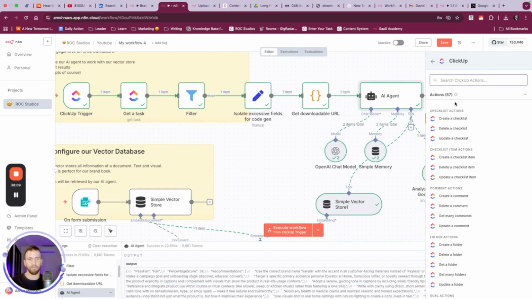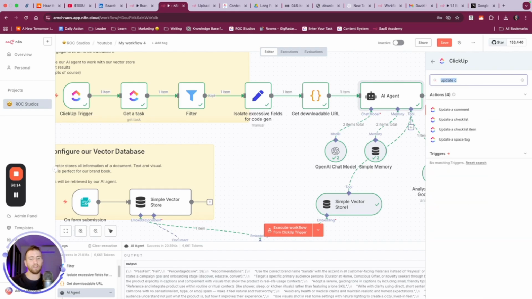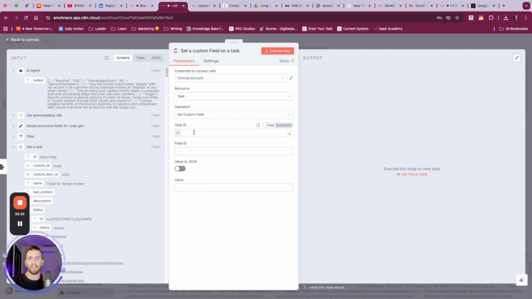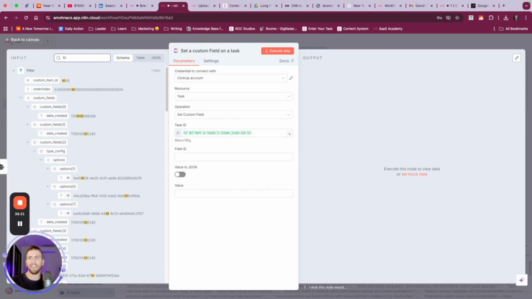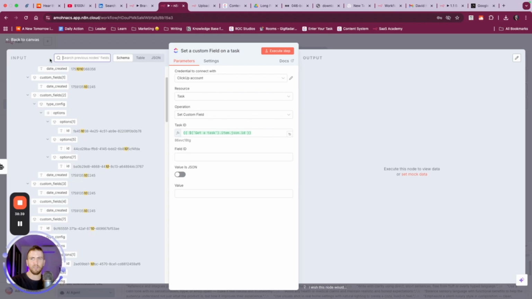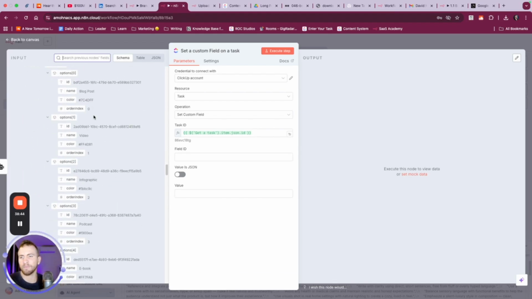Come to ClickUp. We don't want to say just update a task, but update custom field. We want to say custom fields. We can go all the way back to the beginning. Get our task ID. We want to search here for, we'll say 10. I think maybe that was custom fields. So we don't want to do that. We want to make sure that we're using the right one.